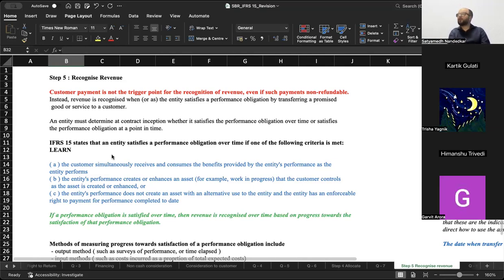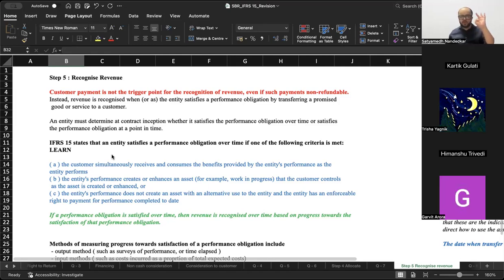See, customer payment, physical delivery of goods is not the trigger point for revenue recognition, even if the amount is non-refundable. So the first thing that you try to check is the performance obligation satisfied over a period of time, or is it satisfied at a point in time? अब how do you decide over a period of time? Means एक moment पे complete नहीं होता है. It takes a period of time for the promise to get completed.